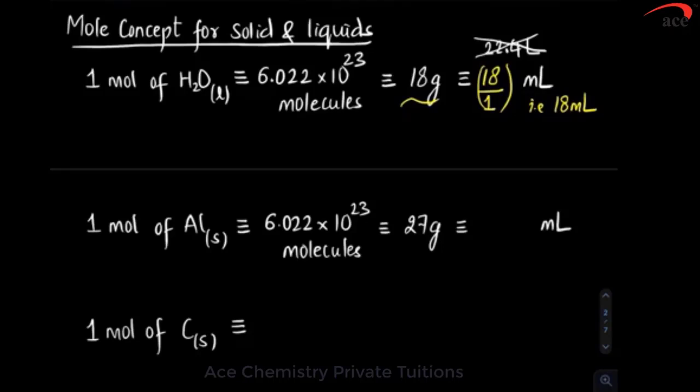So how did you get this? Volume factor: you got volume by using the relation mass upon density. Using that relation, we got this volume.